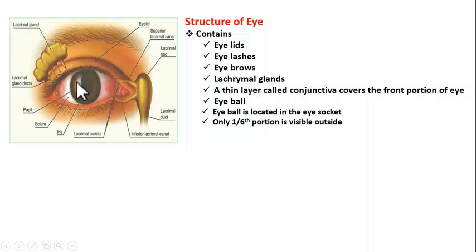Actually, this eyeball is spherical and we can see only 1/6 portion from the outside. The remaining portion is inside the eye orbit. You know we have 2 eye orbits in our skull.